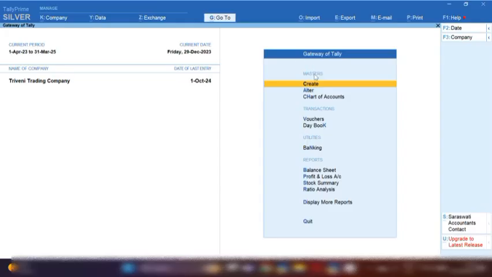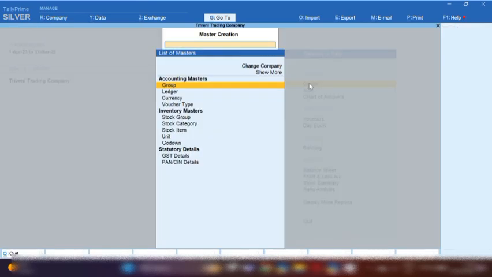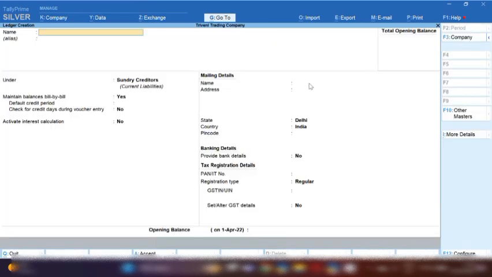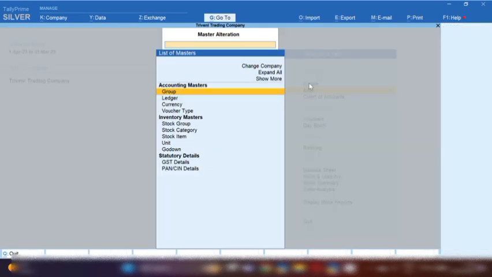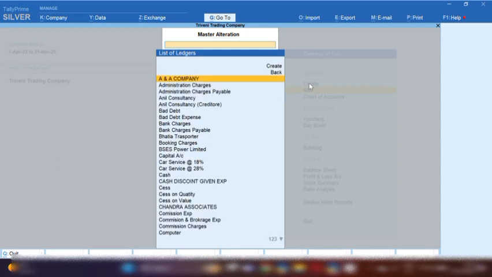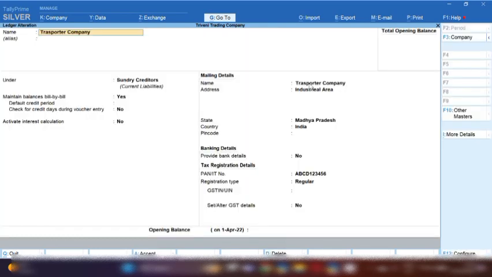So let's get started. Before recording the entry, we need some basic ledgers. So let's start creating some basic ledgers. From Gateway of Tally, click on the Create option and then click on the Ledger option. I have already created them, so I will show you how to create them. I'm going to click on the Alter option and then the Ledger option.